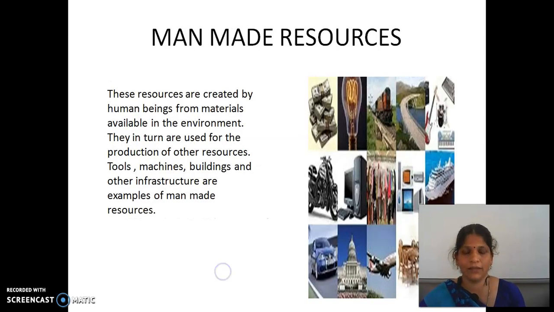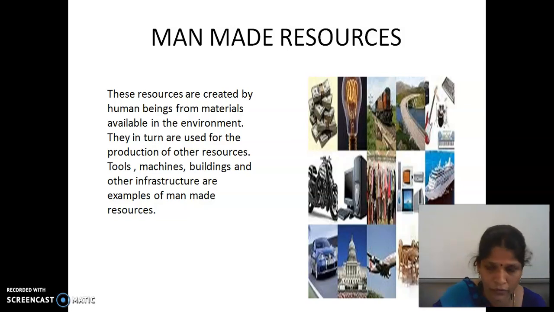Next is human-made resources. Yes, children, these resources are created by human beings from materials available in the environment. They in turn are used for the production of other resources. Do you understand? Tools, machines, buildings and other infrastructures are examples of man-made resources.